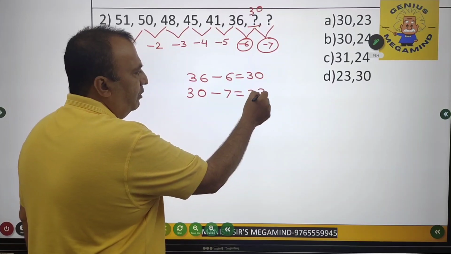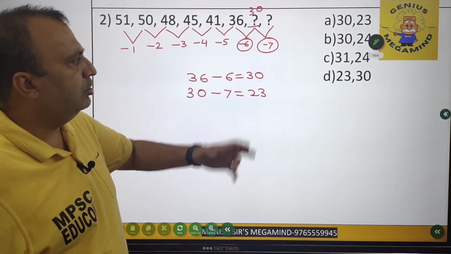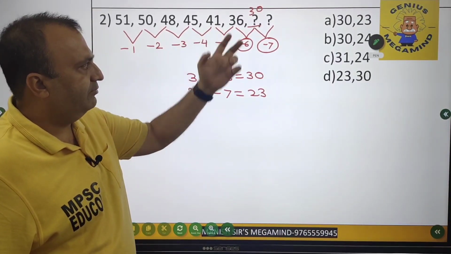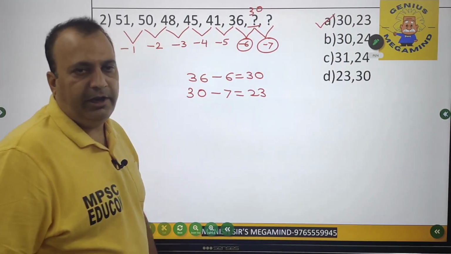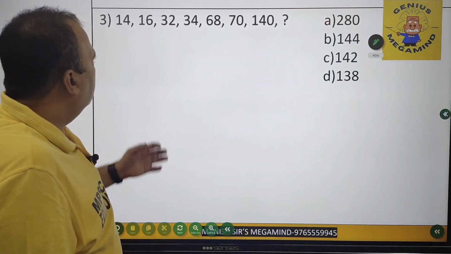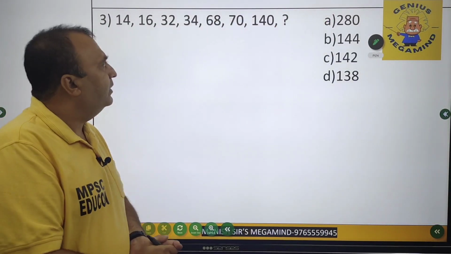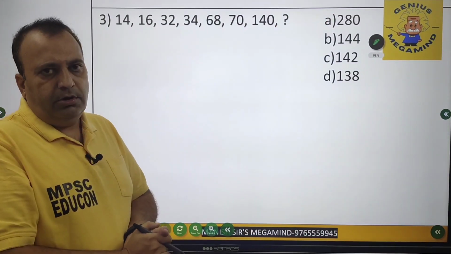So it will be what? 23. So obviously the two numbers at the places of the question mark will be 30 and 23. That is option A. Now the third question on your screen, if you check it out, then again the series